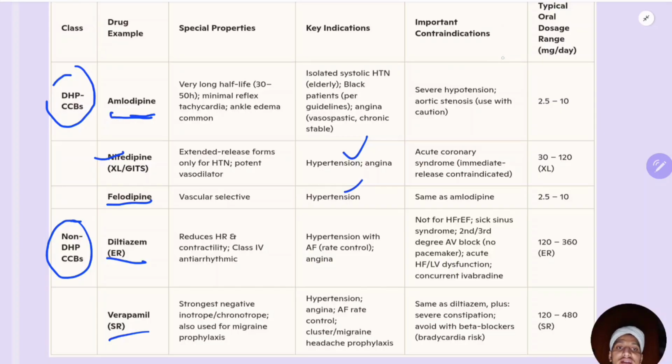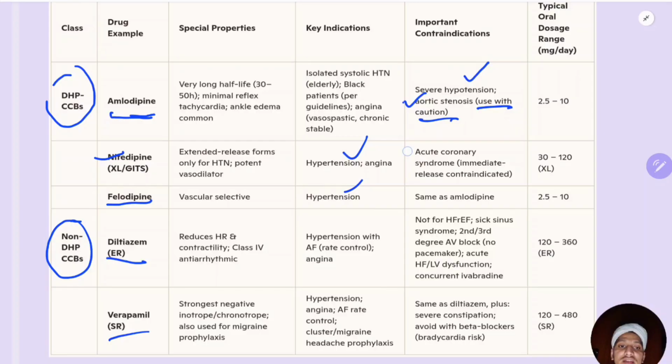So important contraindications are severe hypertension, aortic stenosis. So aortic stenosis patients have a tendency for recurrent syncope. So you shouldn't use in patient with aortic stenosis. Okay, use with caution in patient with aortic stenosis. Severe hypertension you should not use.